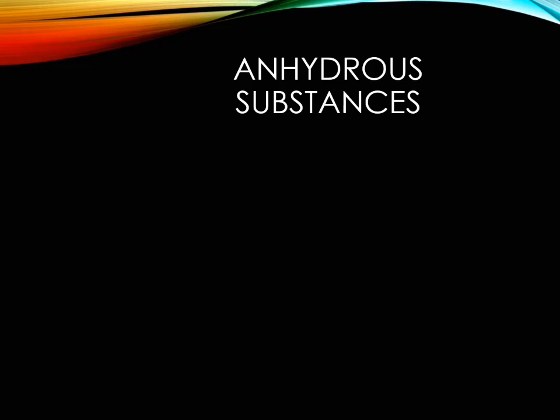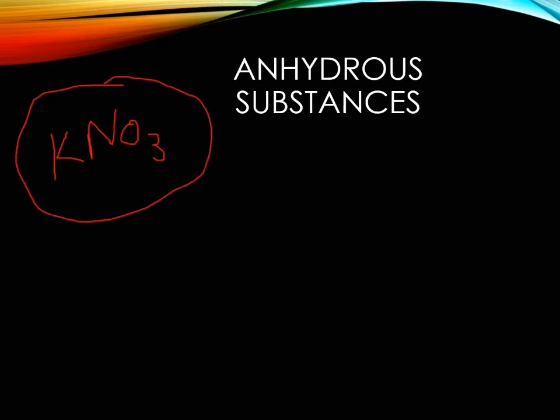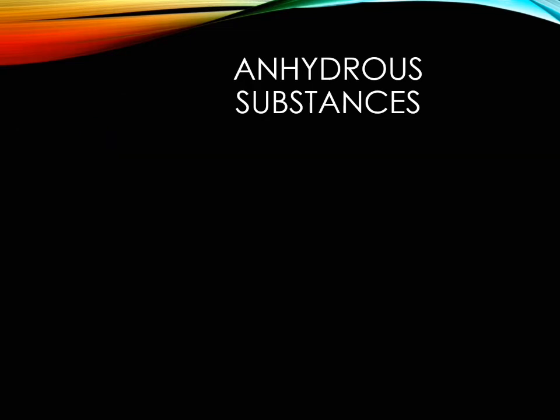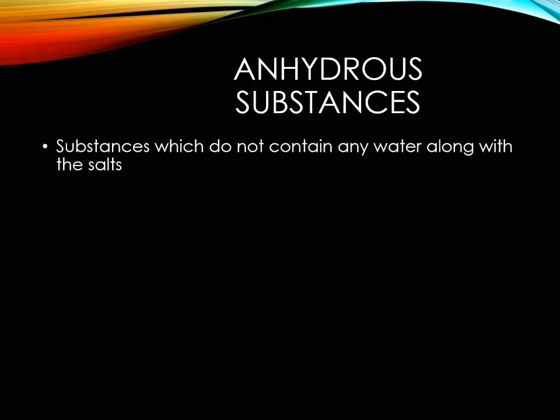Next is anhydrous substances. Anhydrous substances means those salts which do not contain water molecules. If we take the example potassium nitrate, KNO3, here in this salt no water molecules are present. So this salt is called an anhydrous substance. Substances which do not contain any water along with the salt are called anhydrous substances. Example, potassium nitrate.